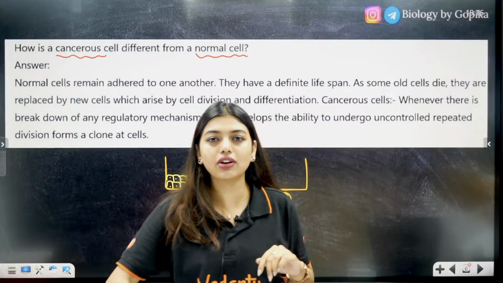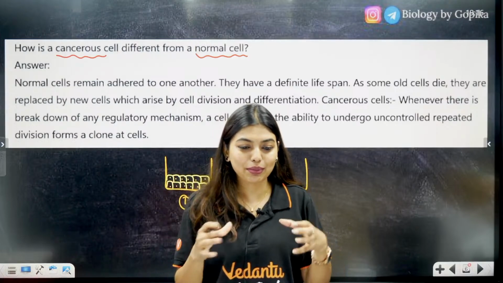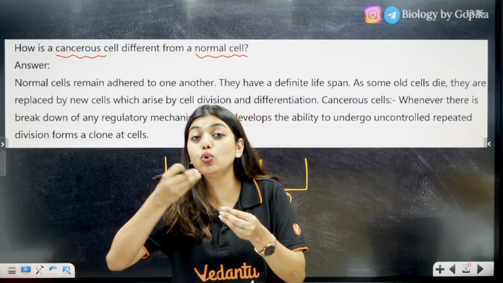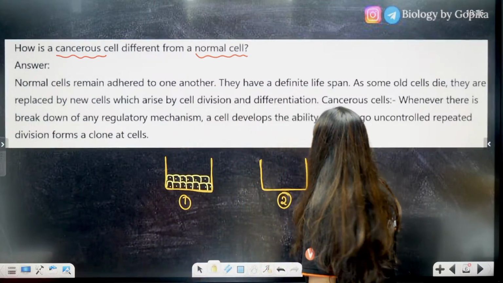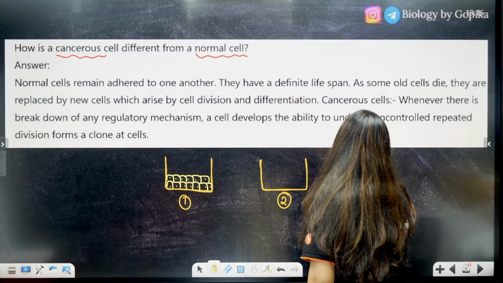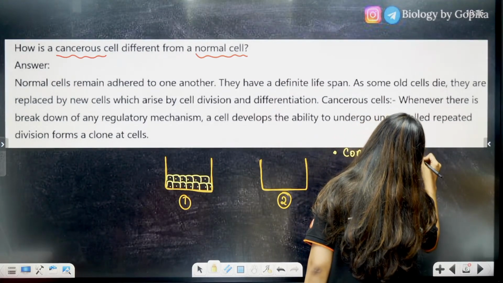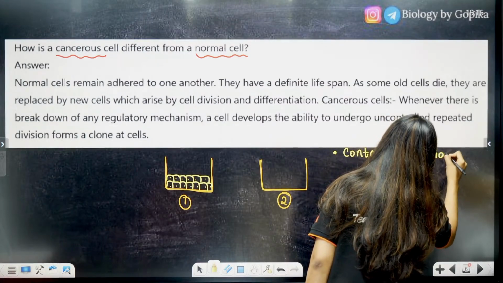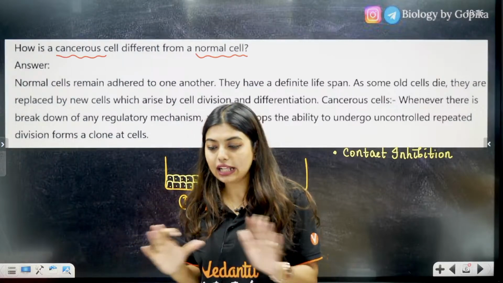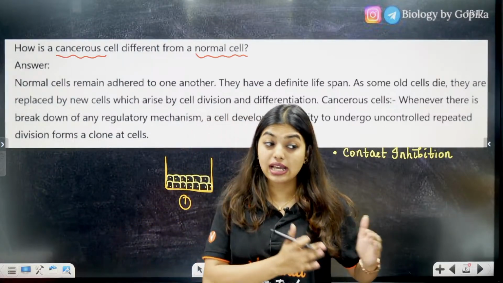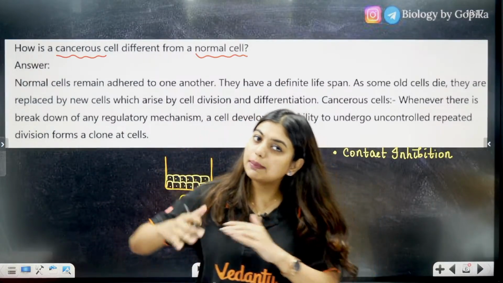But cancerous cells are not like that. They are like, no place on the sofa, it's okay, I will sit on your lap. They lose the ability of contact inhibition, which is a very important topic for you to remember. Contact inhibition means normal cells, when they come in contact with each other, understand that they have to stop multiplying. They stop because they came in contact with the next cell. But these cancer cells are not like that. They will keep on multiplying.